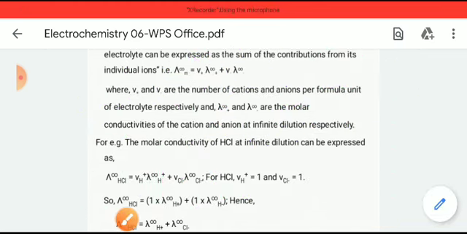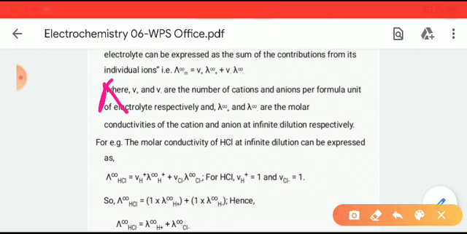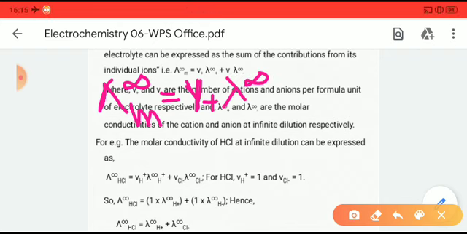Remember, the molar conductance lambda m infinity is equal to gamma plus, the number of cations, into the contribution from the cation in conductance, plus gamma minus, the number of anions, into the contribution from the anion to the molar conductance.